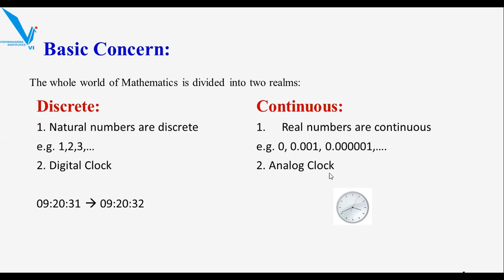Now what about the analog clock? In an analog clock, though there is a transition from 31 to 32 seconds, we still cannot see a sharp transition between 31 and 32, and that's why the analog clock can be an example of continuous. Now this is the difference between discrete and continuous, and you must now be aware of what discrete means in the subject of discrete mathematics.